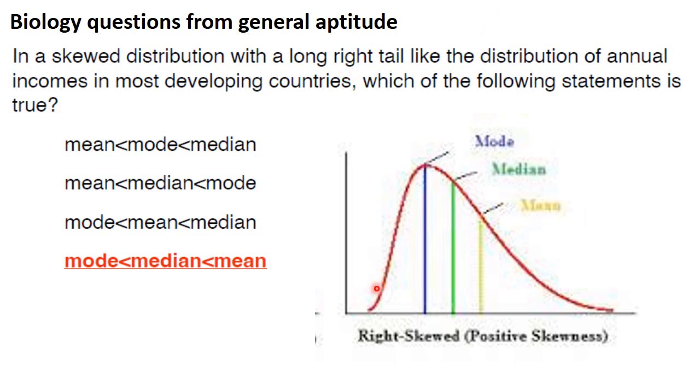That is, this is the graph that you get when you draw a positively skewed distribution. So in such a graph, the mode will be least. See over here, from this point to this point, mode is least. Then comes median, and mean is the highest. So mode less than median less than mean is the answer. Answer is option 4.